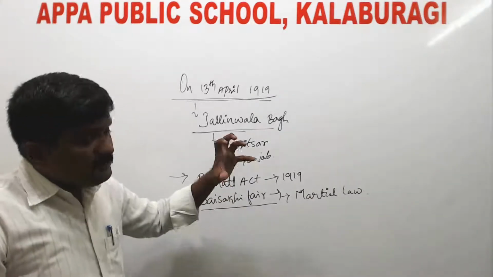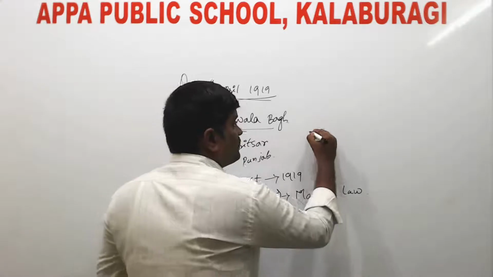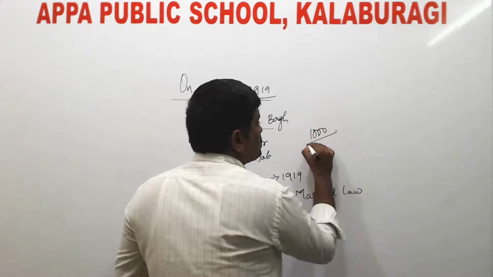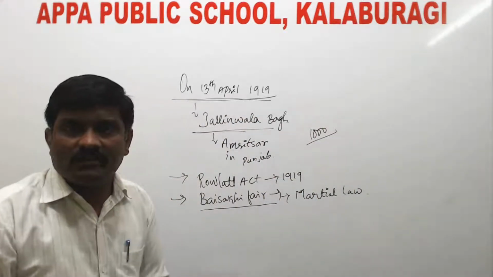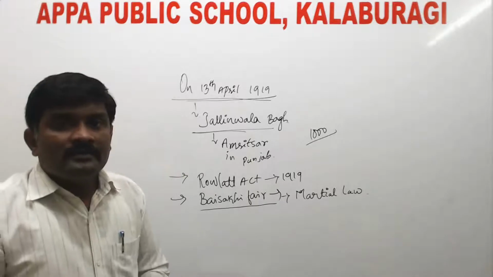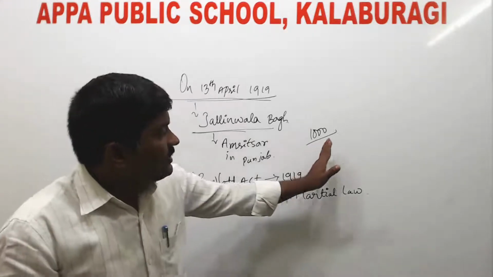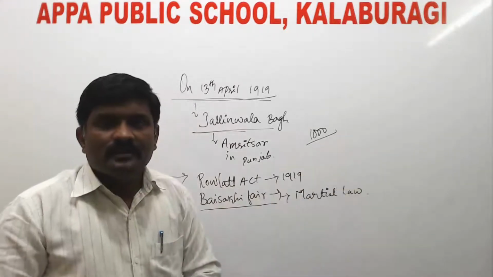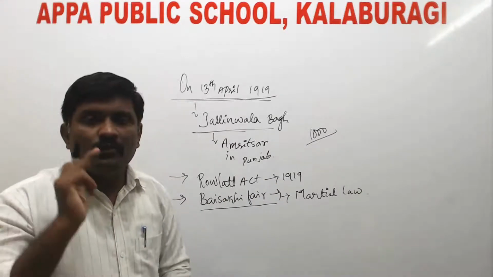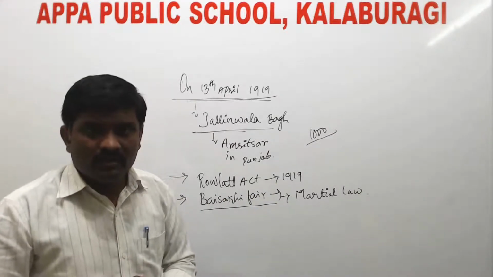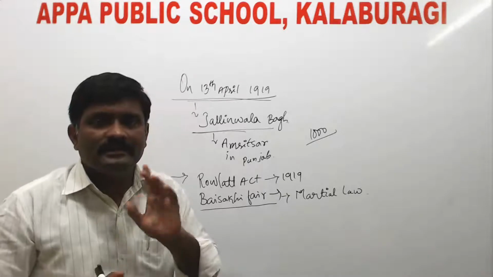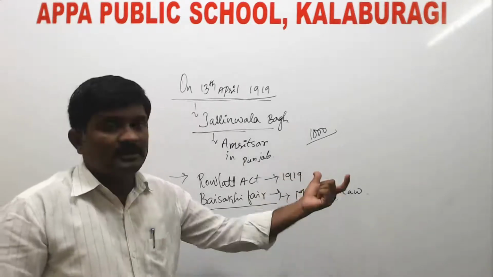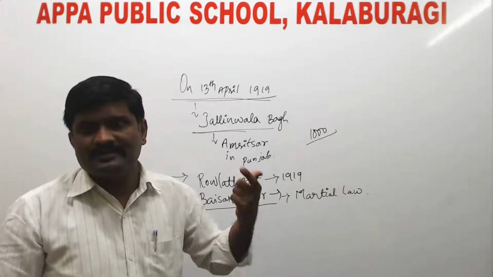Then, when the people were gathered over there, nearly 1,000 people were gathered in the Jallianwala Bagh ground. Then General Dyer entered this ground, which had only one door for entry and exit, and was surrounded by a wall of nearly 6 to 7 feet.